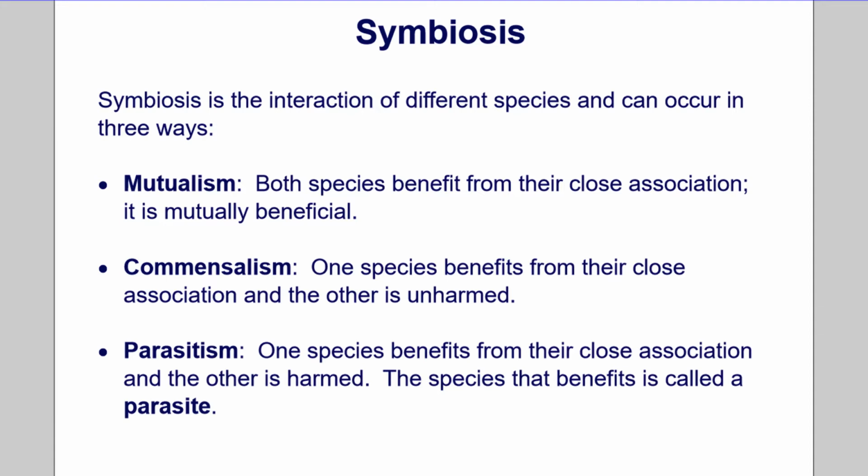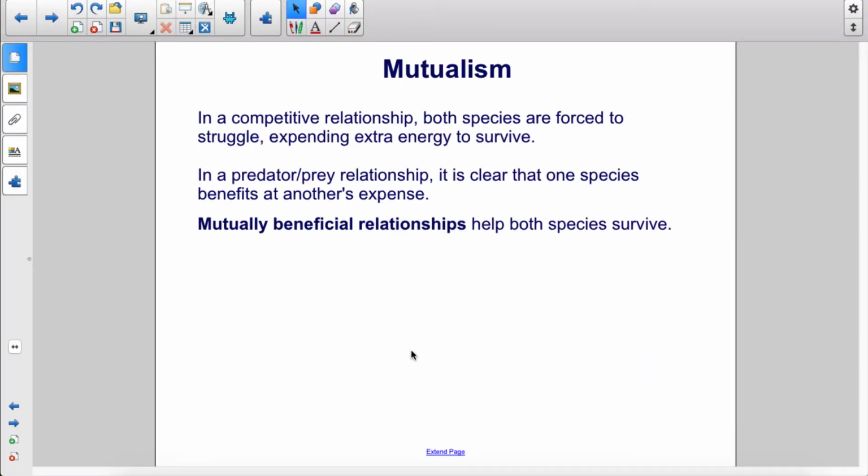Parasitism: one species benefits from their close association, and the other is harmed. The species that benefits is called a parasite. In a competitive relationship, both species are forced to struggle, expending extra energy to survive. In a predator-prey relationship, it is clear that one species benefits at another's expense. Mutually beneficial relationships help both species survive.